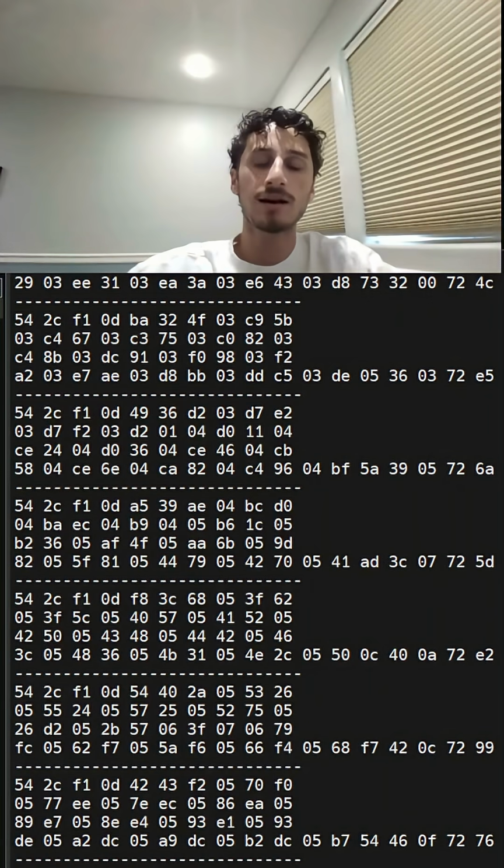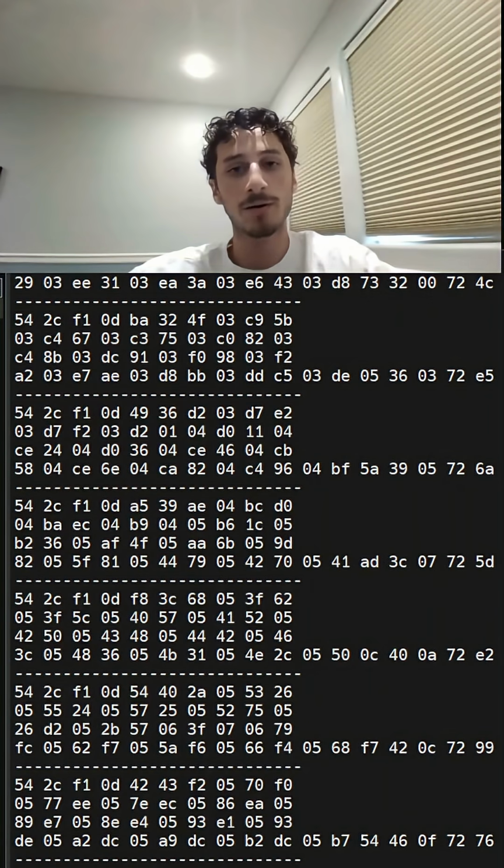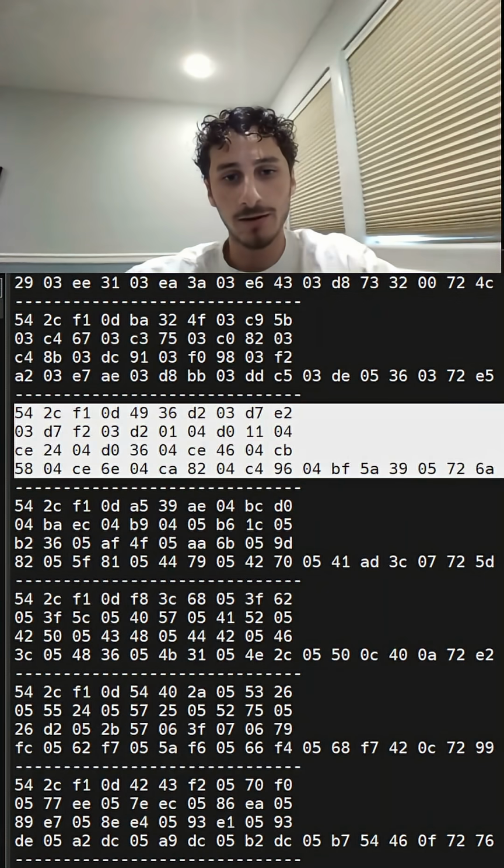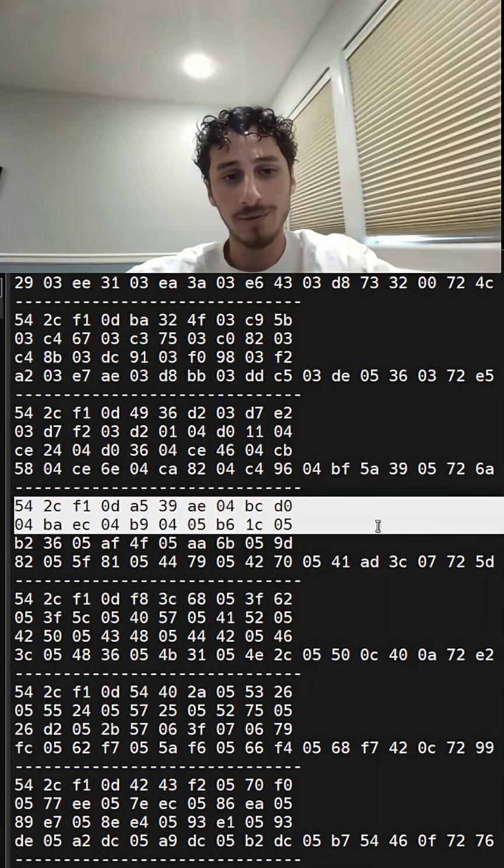Hi everyone, so today I'm going to be showing how I parse my raw LiDAR data into something I can understand when I'm programming my car to drive autonomously. Alright, so in front of us you can see how the raw LiDAR data looks when it gets sent to the Raspberry Pi. So each one of these blocks is a packet.